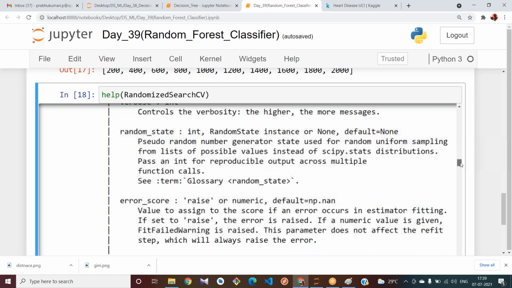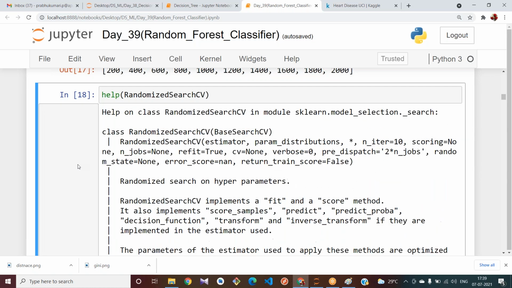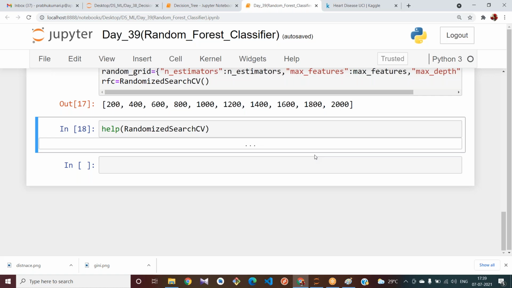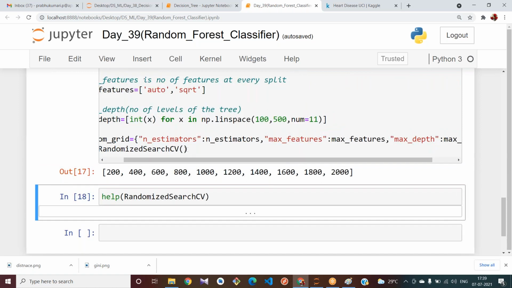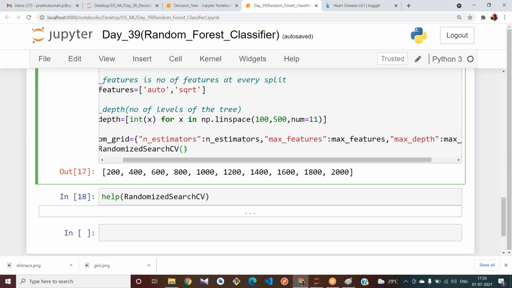Let me give all these values to this RandomizedSearchCV. Estimator equal to, I'm giving as RFC. RFC is one estimator.